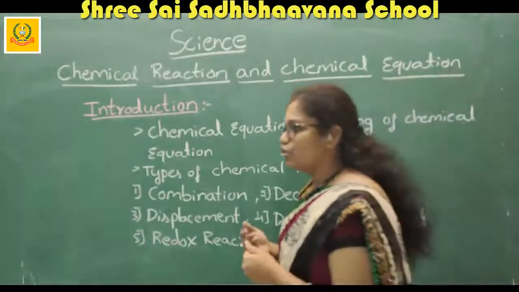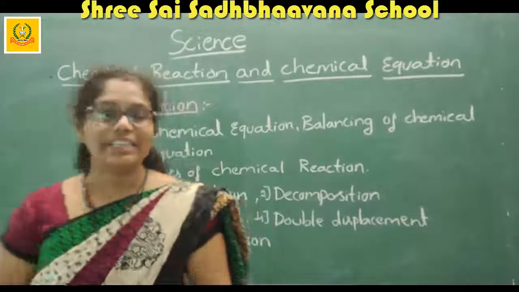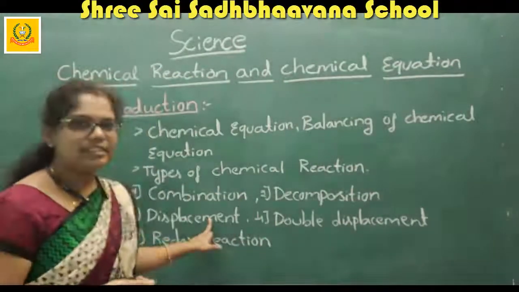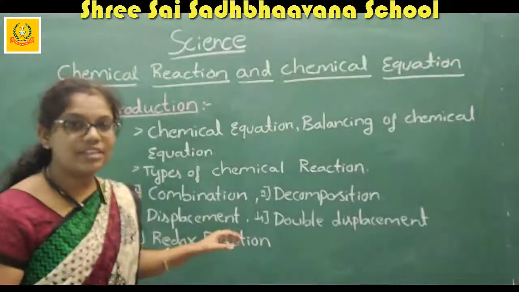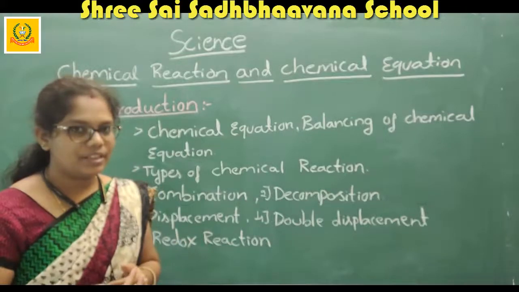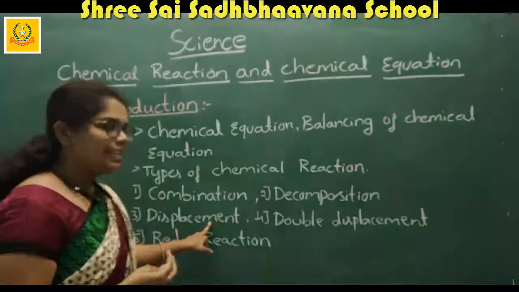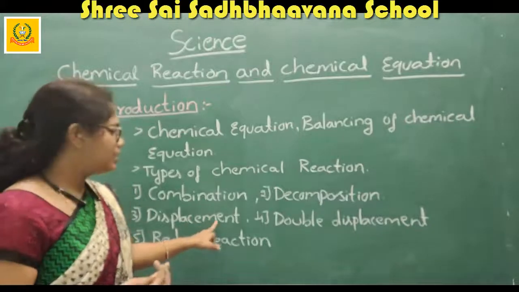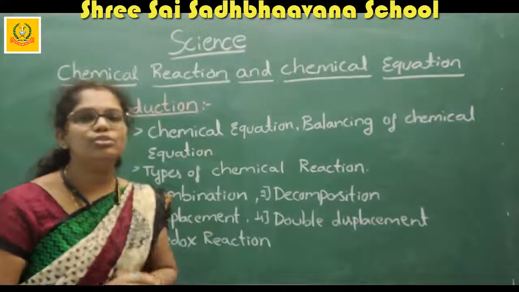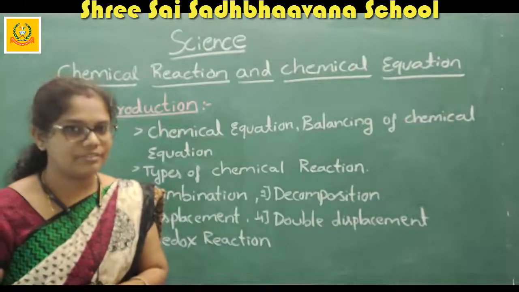After studying the decomposition reaction, the next one is the displacement reaction. The third type of chemical reaction is the displacement reaction. After knowing the definition and some examples of the displacement reaction, now the turn is to study the double displacement reaction.